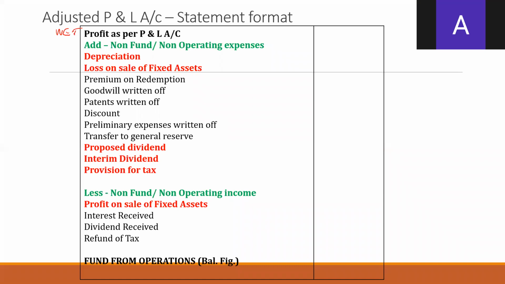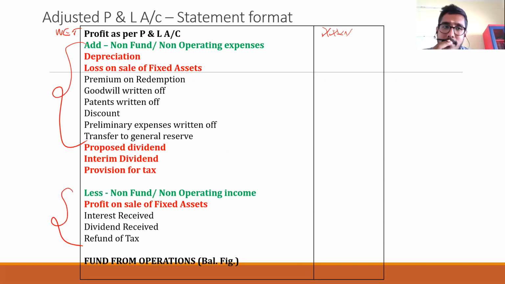Net profit. You should take net profit. In the question you will be given net profit and you have to start with net profit. Sir, we will be adding some items and reducing some items. So we are actually adding back all other non-operating expenses, because the profit as per the P&L account in the question is already an adjusted item, but we have to calculate the fund from operation. That is the reason why we are adding back the expense and reducing the income.